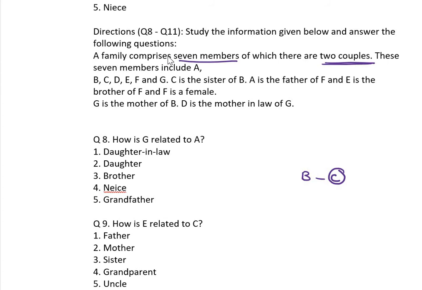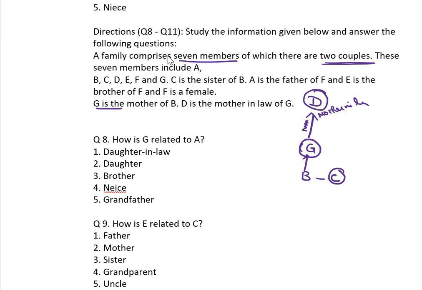And then any relation with B? G is the mother of B. So mother means previous generation. G is the mother of B. D is the mother-in-law of G. D is the mother-in-law. So again a girl. So we can put some number. Mother-in-law. Not a mother. Therefore otherwise we can write it here, mother-in-law.